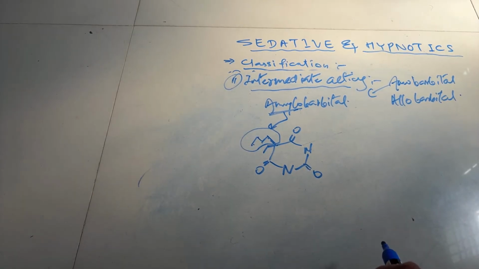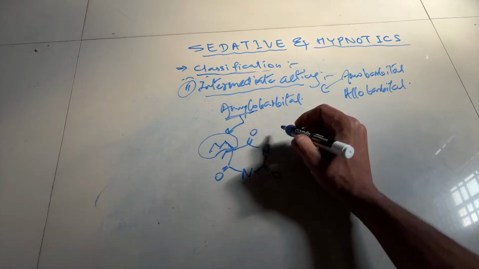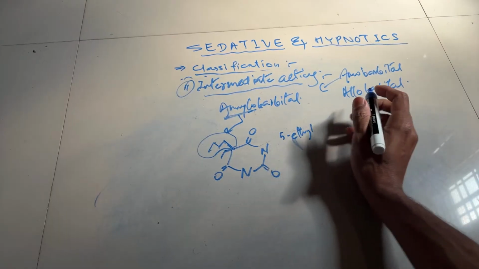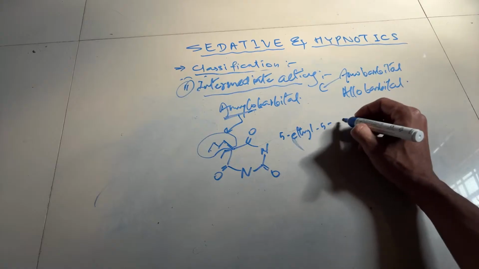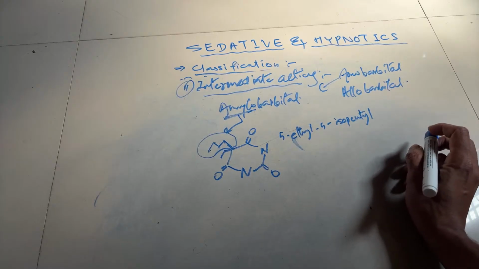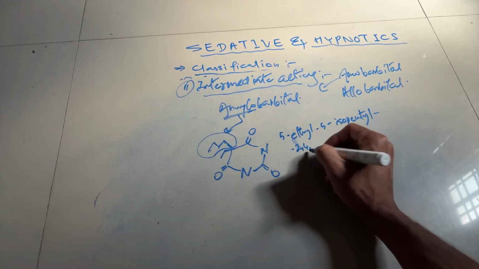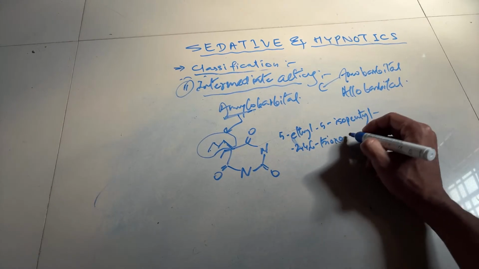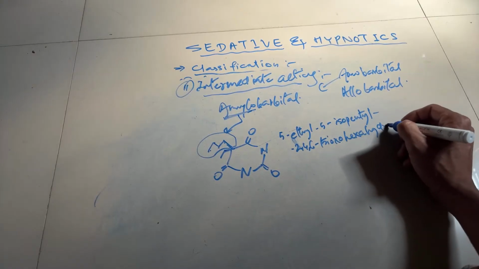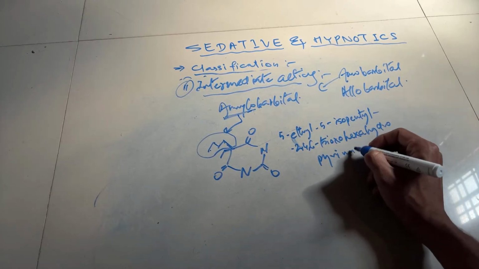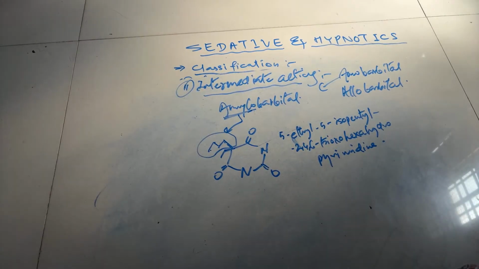So, what will be the chemical name? 5 ethyl 5 isopentyl 2, 4, 6 trioxohexahydropyrimidine. Yes or no?